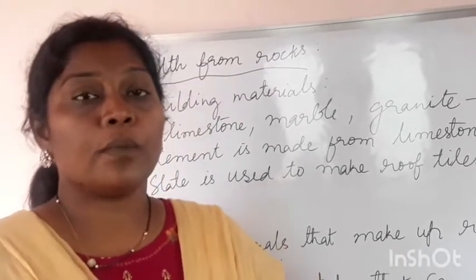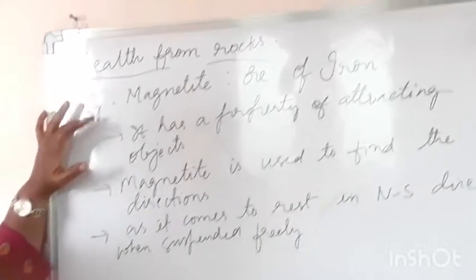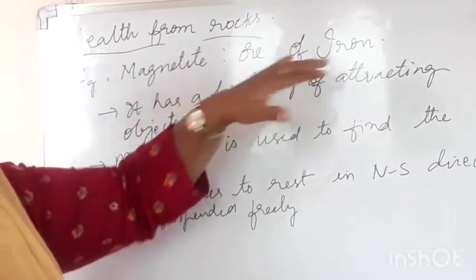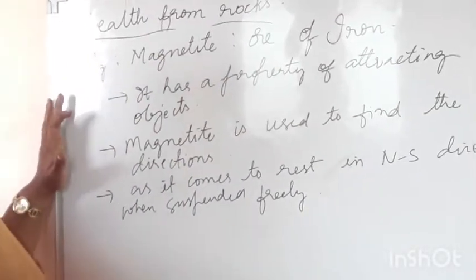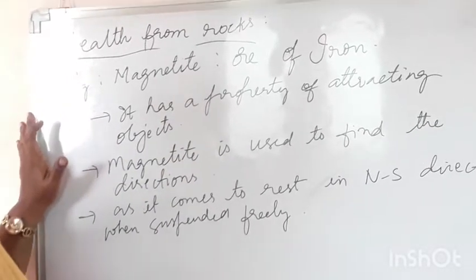Okay, children. So for example, I will take an ore called magnetite. Magnetite is the ore of iron. So from this ore magnetite, what do we get? Iron. If you process this magnetite, we are getting the iron metal.